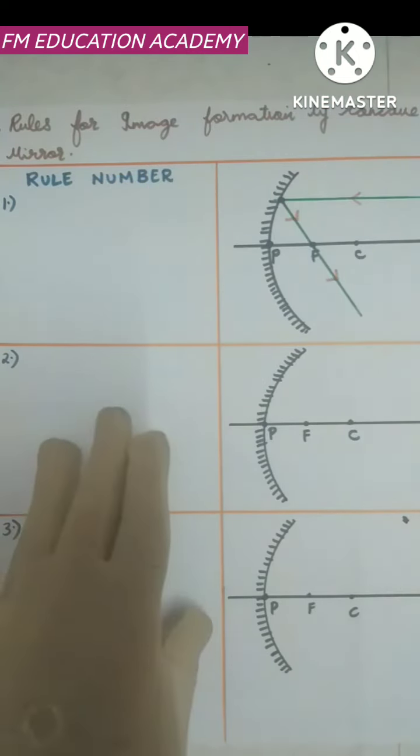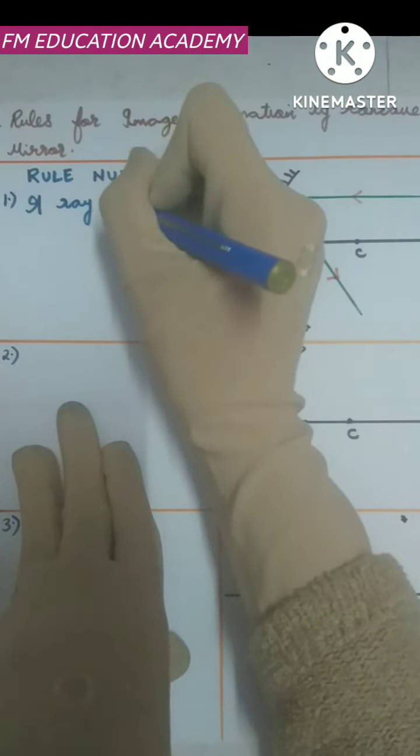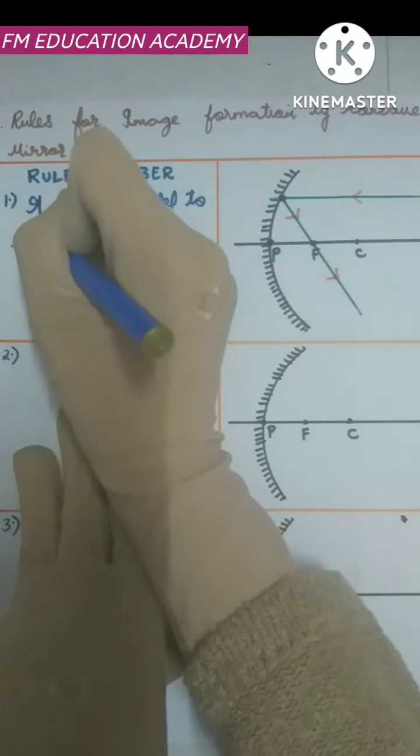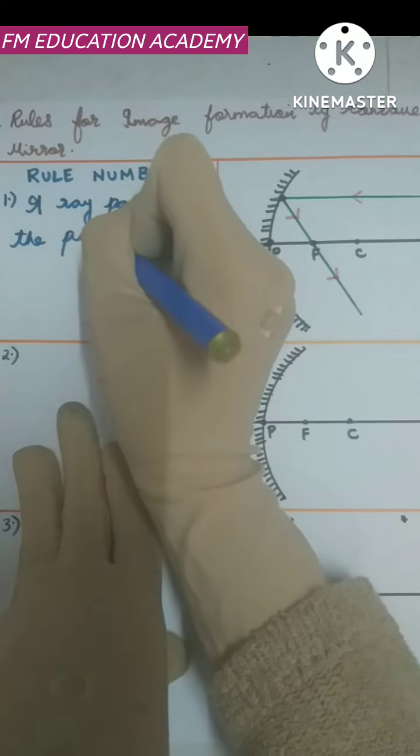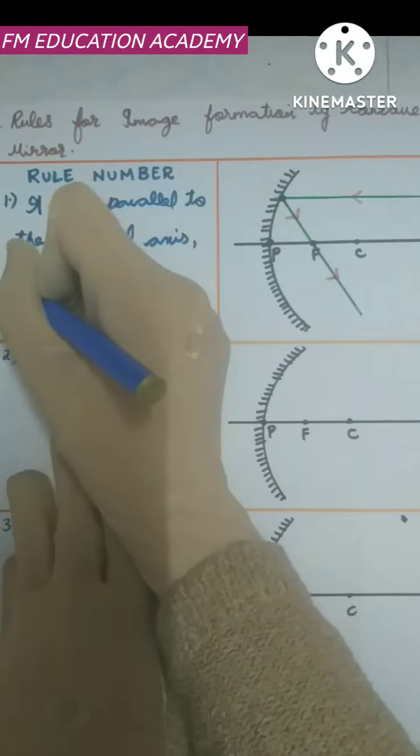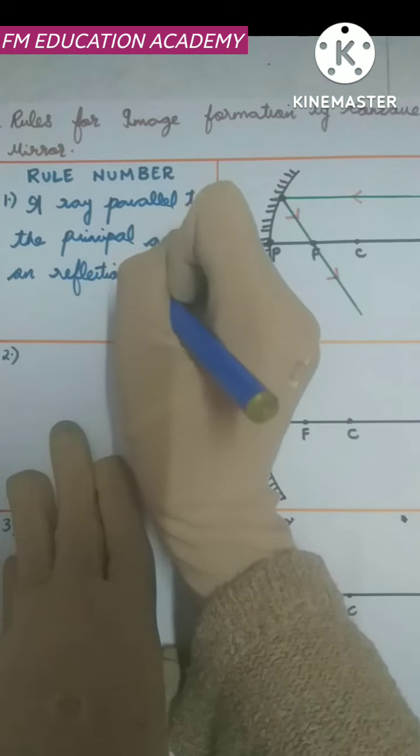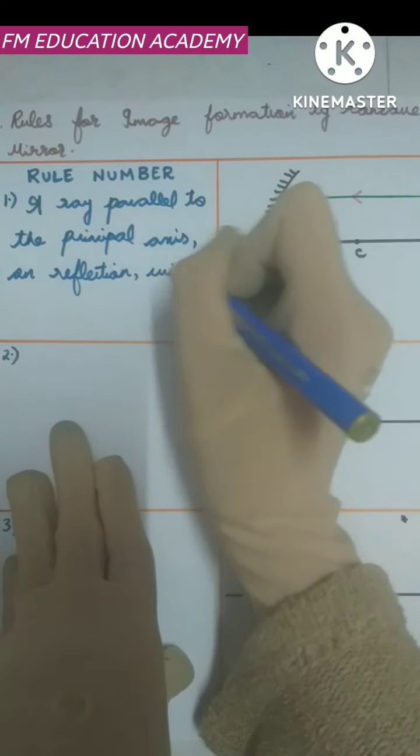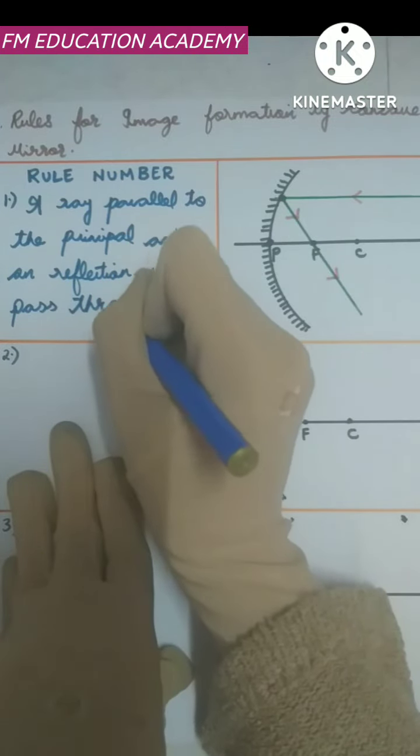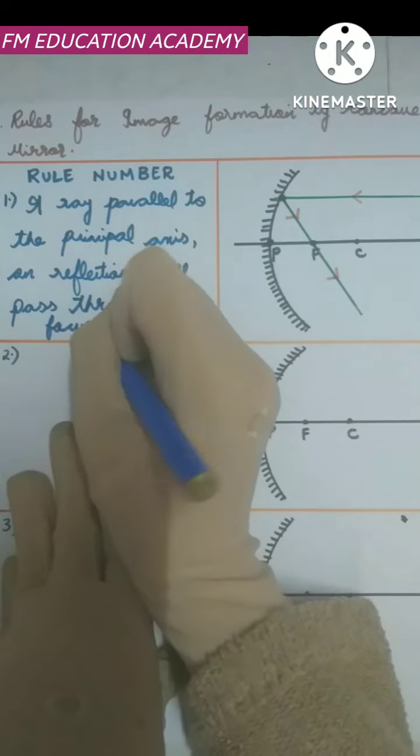So let us write the rule now. A ray parallel to the principal axis on reflection will pass through the focus. This focus is also known as focal point. This is my rule number 1.